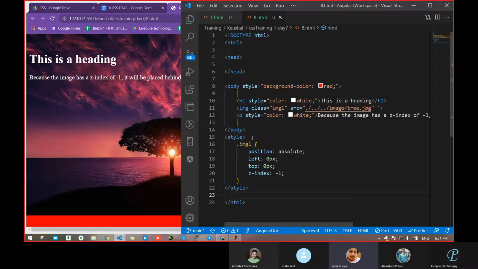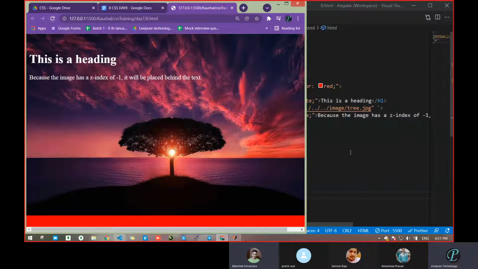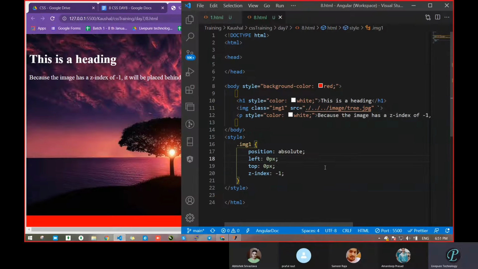Let's see. No, it had worked. In the footer section, yeah, it will work. Okay, but sometimes it will give you an issue. What issue? Suppose this file had requested some class. Yes, sir. Correct. So this file had requested some class and it got it here itself.